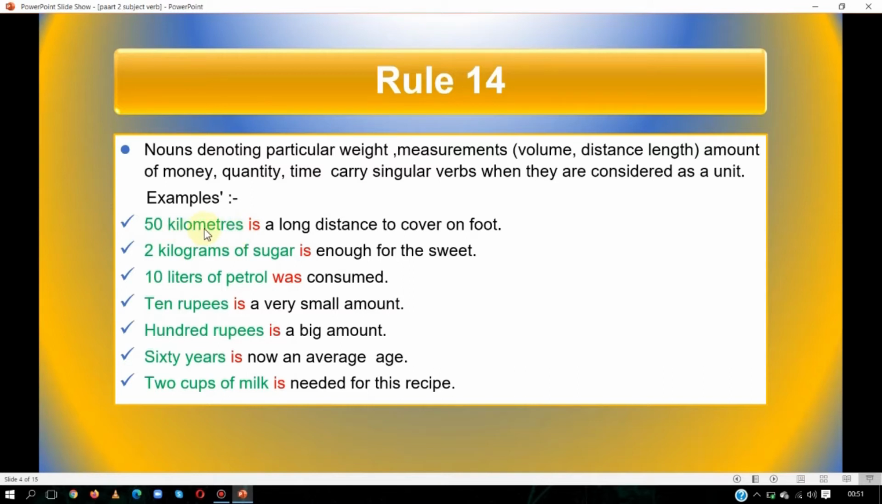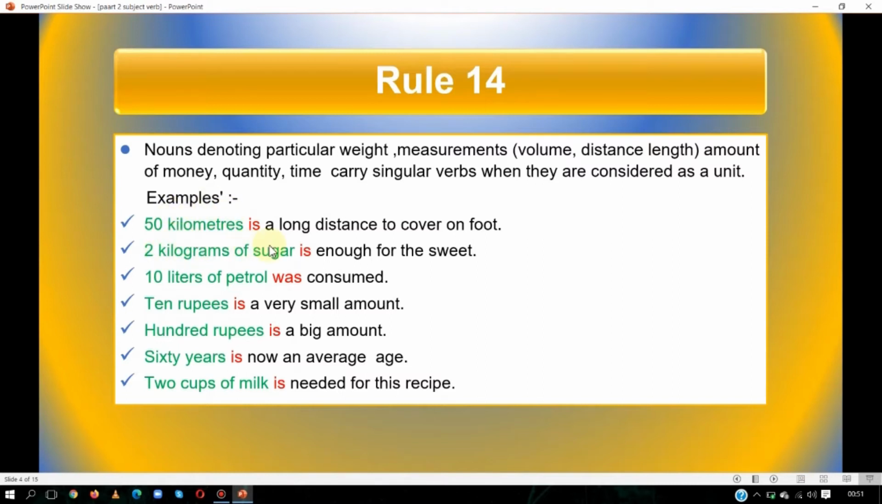If you want to walk or go by car, we are talking about the distance of 50 kilometers. We will not go with the plural here, or with this 50. We will use a singular verb. We will take it as a unit. We will take it as a whole.